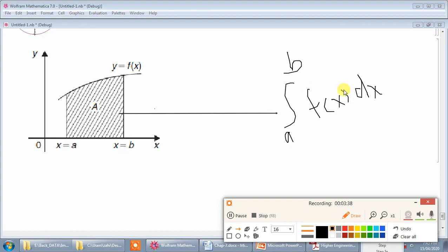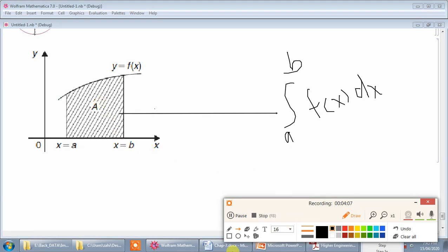If your integrand is under root of 1 plus (dy by dx) bracket square, in that case the integration from a to b of under root of 1 plus (f dash of x) bracket square dx calculates the arc length of the curve y equal to f(x) starting with x equal to a, ending with x equal to b. So depending on what the integrand is and what the limits are, we have different physical significances of the single integration.